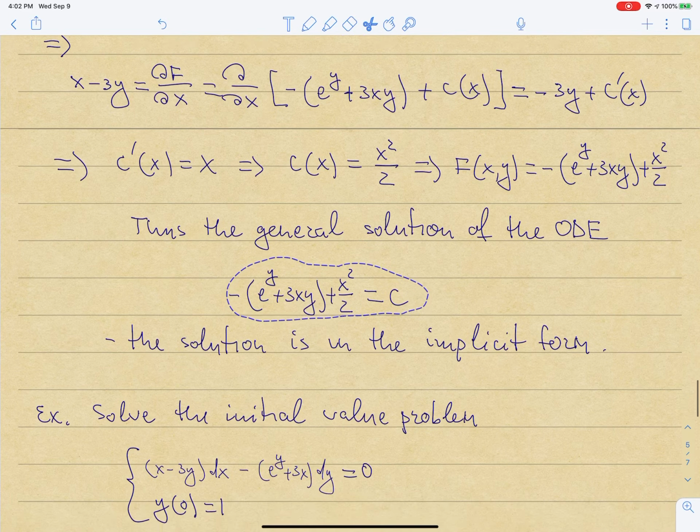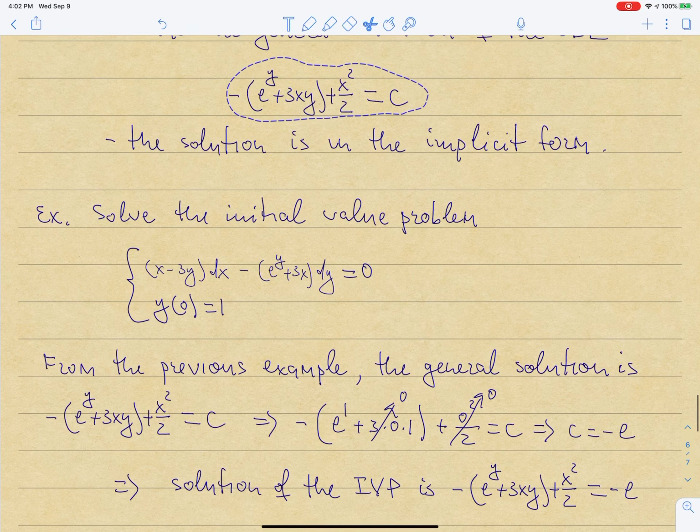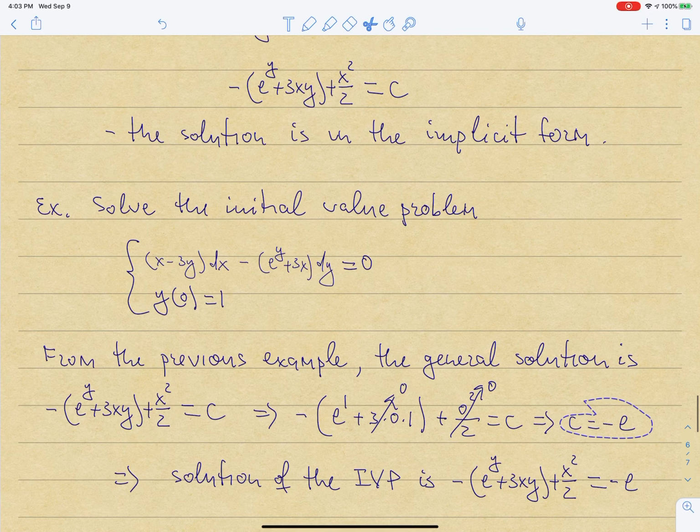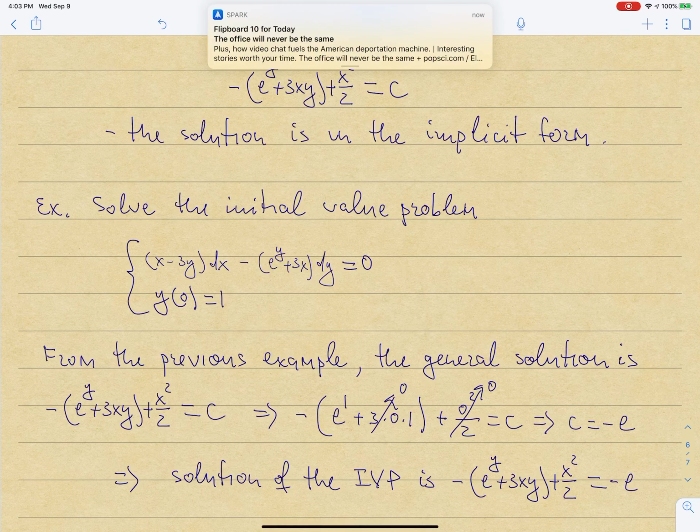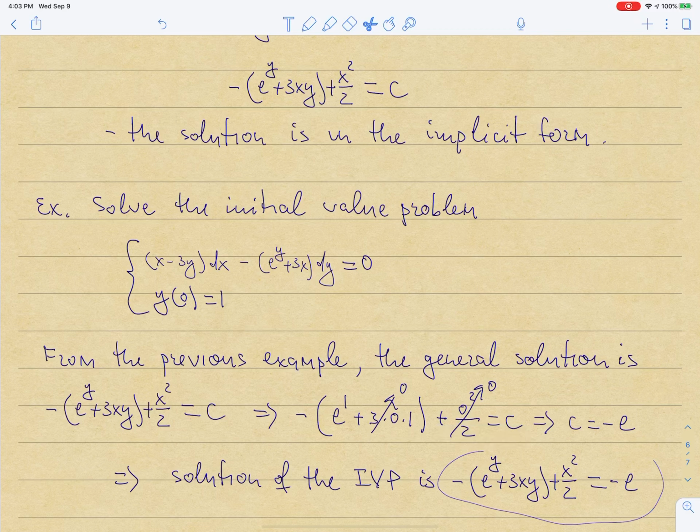And now let's just quickly use this to solve an initial value problem. So same equation, but now I'm going to supplement it by an initial condition, y of 0 is equal to 1. So I already have a general solution. I just need to substitute the initial data into that solution to figure out what c is. So I have to substitute x equal to 0 and y equal to 1. And if I do that, then I'll recover that c is equal to minus e. And therefore, replacing c by minus e, I get a solution to the initial value problem, and that is written down here.